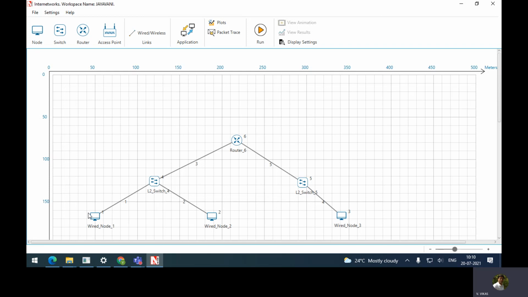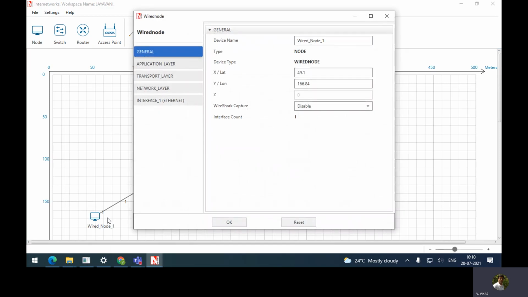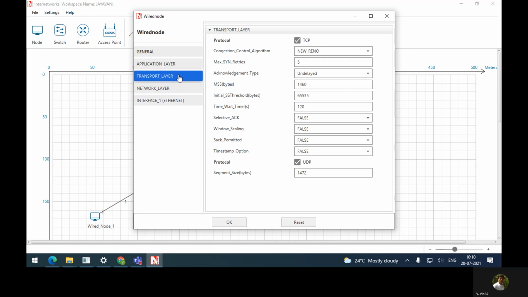All of you right click on node 1 properties. Okay. Under that, click on transport layer. So when you click on transport layer, you can see we have 2 things. One is TCP, one is UDP.